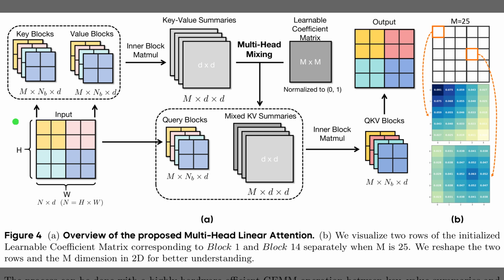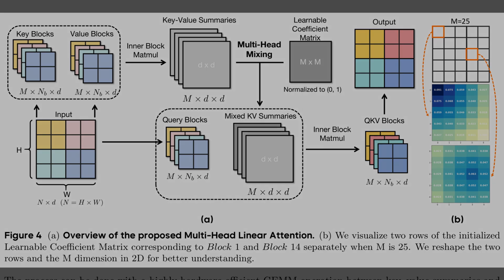So, while the previous figure demonstrated the restored expressivity, Figure 4 details the mechanism. In Panel A, the pipeline starts by dividing the input into blocks to generate local key value summaries. The core innovation is the learnable coefficient matrix shown in the center. This matrix mixes the local summaries for each query, allowing specific blocks to share information efficiently without scanning the entire image at once. On the right, Panel B visualizes this mixing behavior. The heat maps for Block 1 and Block 14 show that the coefficients favor neighboring regions initially, which helps preserve local details while maintaining global context.